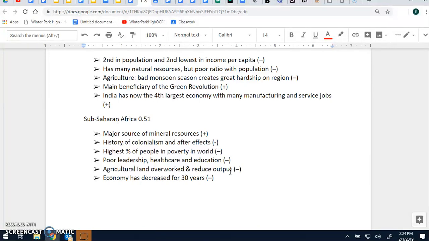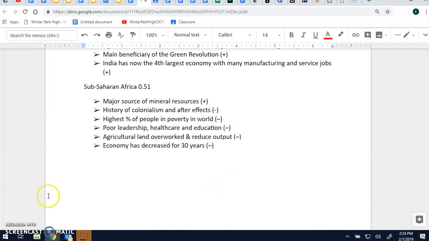And their economy has decreased overall for the last 30 years. So while most economies have improved over the last 30 years, theirs has decreased. So that's been a significant negative impact. All right, guys, that concludes our 9-2 review.